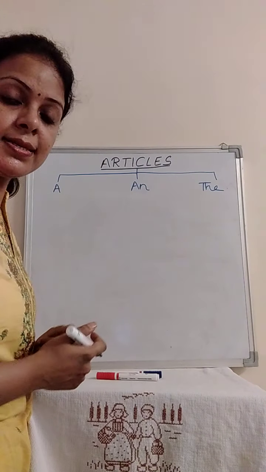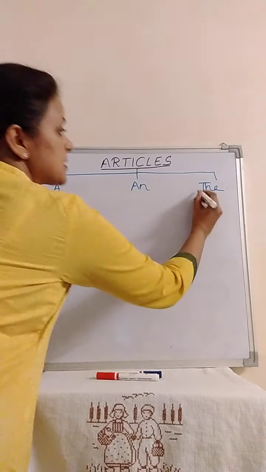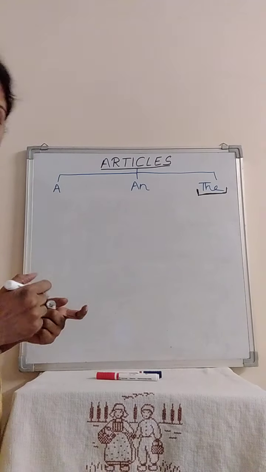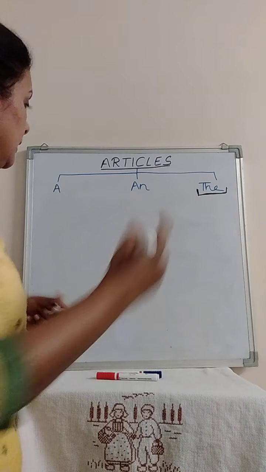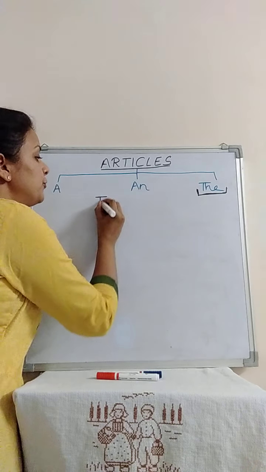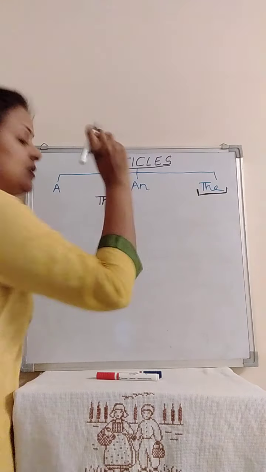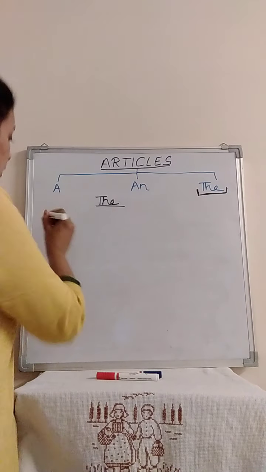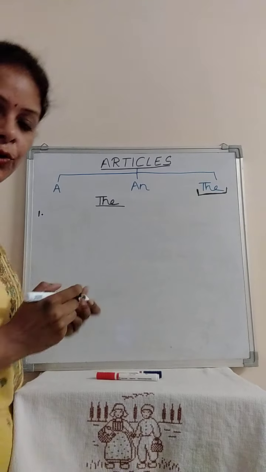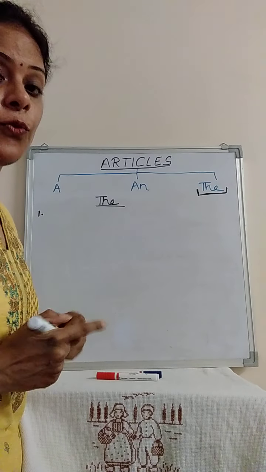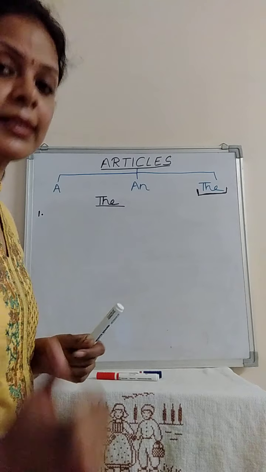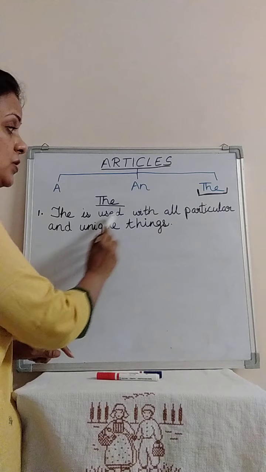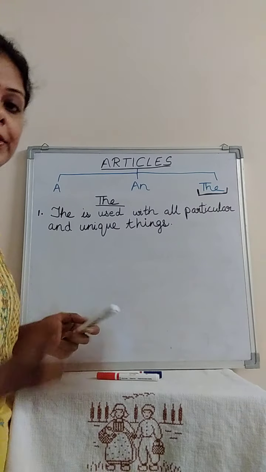Now we will discuss the article the. Yes, we are going to study the rules for the article the. Now, when do we use the before a noun? My first rule for the says, the is used with unique or particular things. The is used with all particular and unique things.